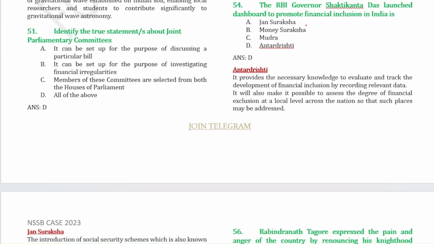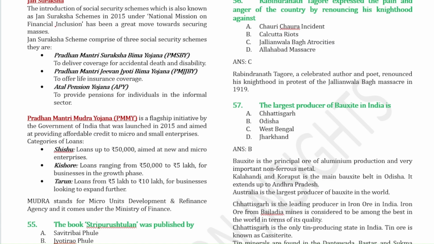Next question, the RBI governor, Shaktikanta Das, launched a dashboard to promote financial inclusion in India, that is Antardrishti. Regarding the Jan Suraksha scheme, it is also known as Social Security Scheme, and it comprises 3 social security schemes: Pradhan Mantri Suraksha Bima Yojana, Pradhan Mantri Jeevan Jyoti Bima Yojana, and Atal Pension Yojana. So you have to remember the full forms.